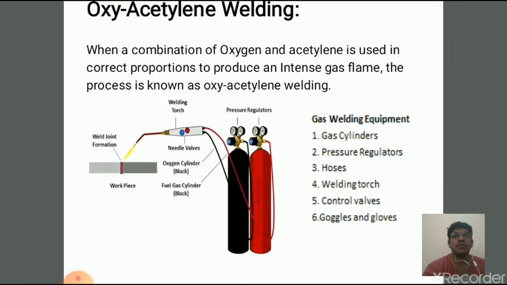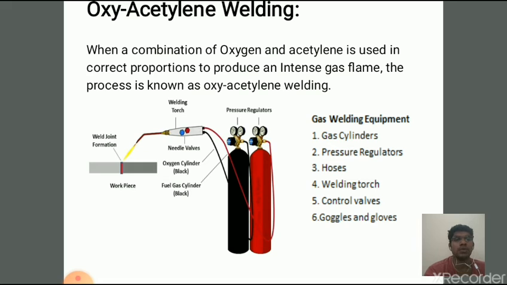There are valves for each gas to control flow inside the torch. Both gases are mixed there and form a flammable mixture. These gases ignite and burn at the nozzle. The nozzle size depends on the size of the welding plates and materials to be welded. And the next part is control valves, used to control the gases in one direction.